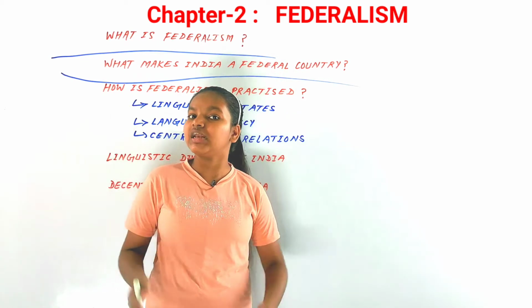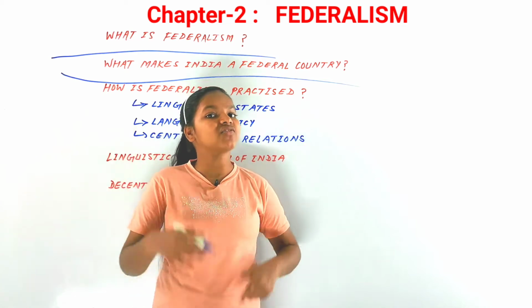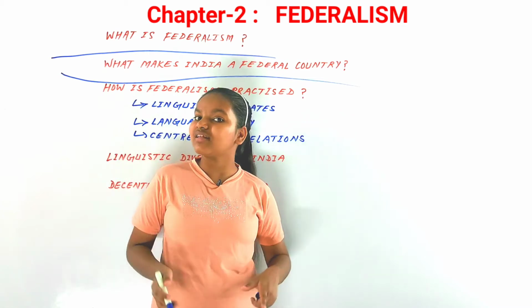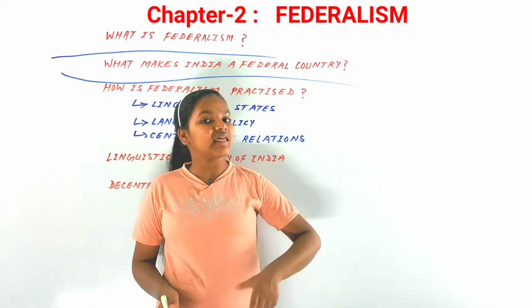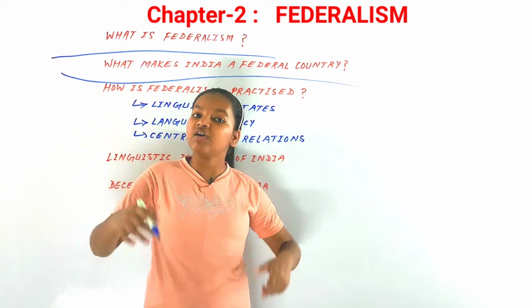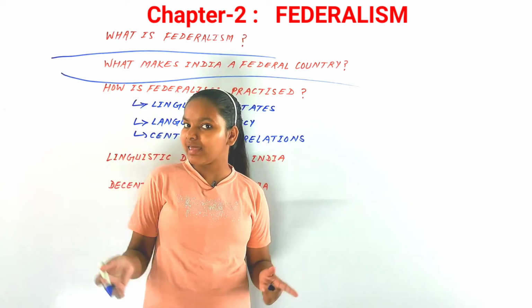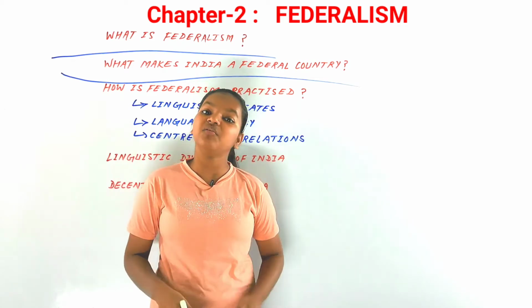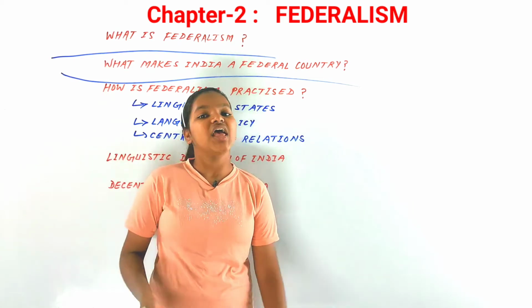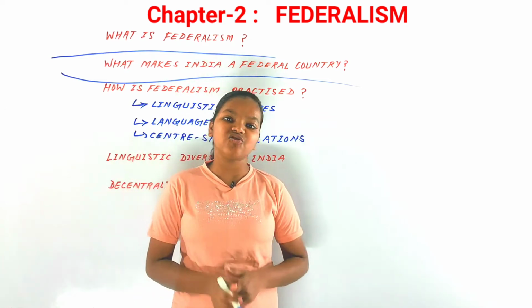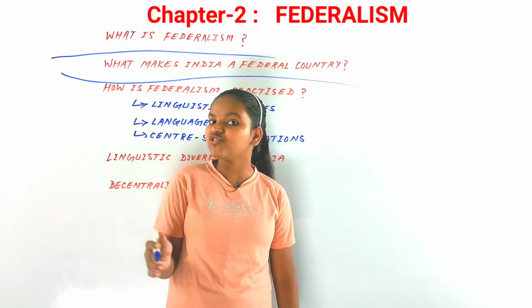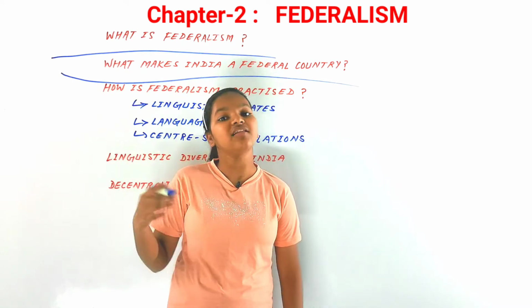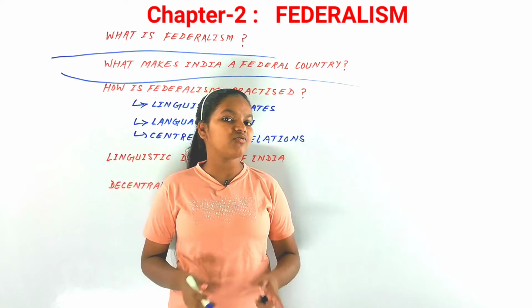And in our country, whenever a dispute arises between the state government and the central government, the High Court or the Supreme Court, the highest court of India, will take it into its hands, give a ruling on it, and settle that dispute between these two levels of government. After that, there are three lists given in the Constitution for the powers of the central government and the state government in matters of jurisdiction.